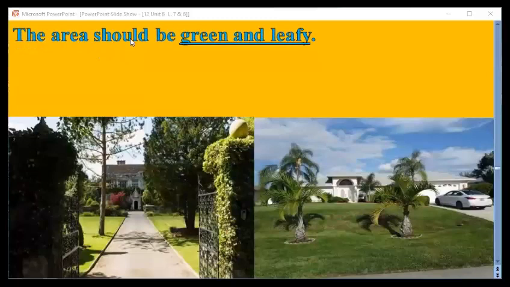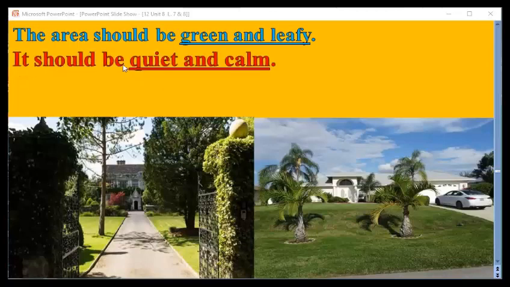The area should be green and leafy, like this one, with leaves, trees, bushes. It should be quiet and calm, tranquil, away from noise and pollution.